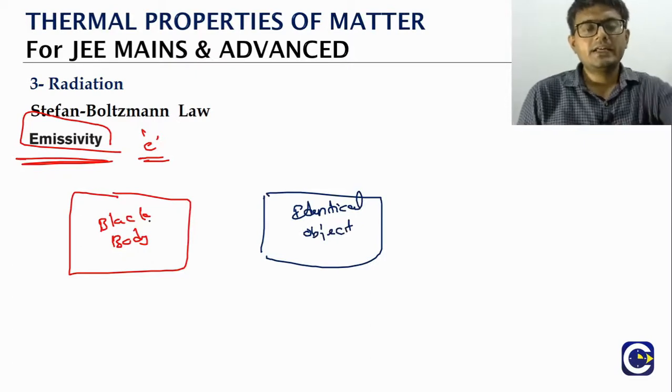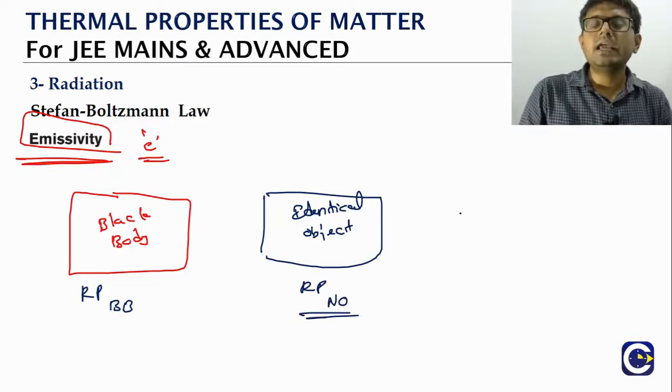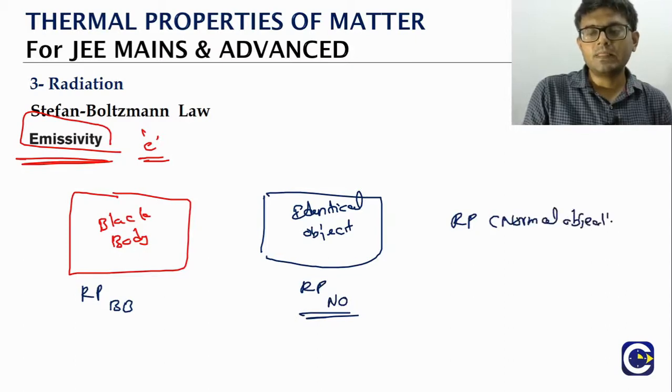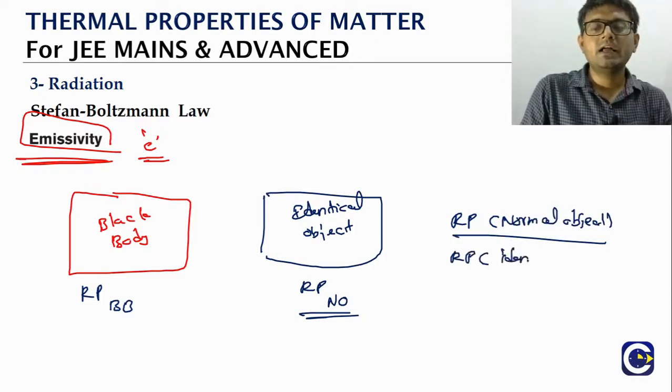If you look at the radiation power of the black body, and you look at the radiation power of the normal object, the ratio of the radiation power of the normal object to the radiation power of the identical black body.